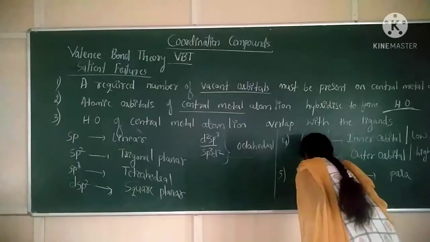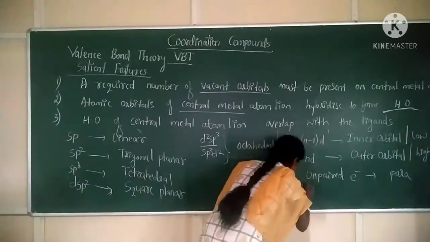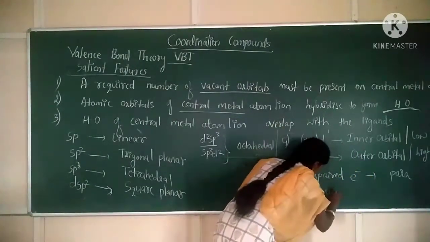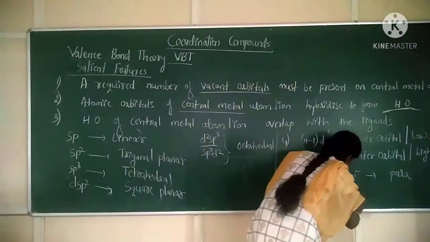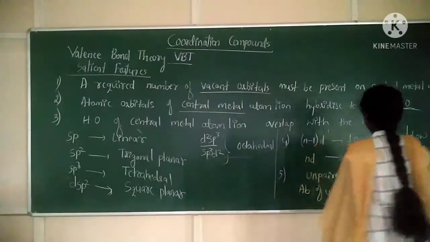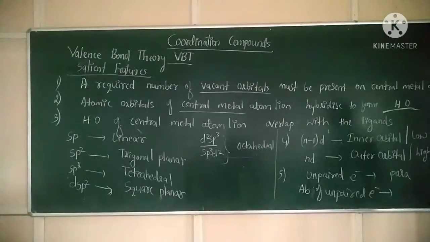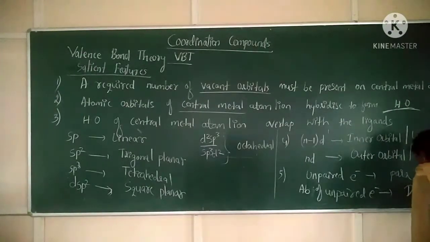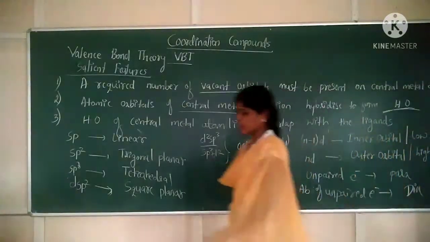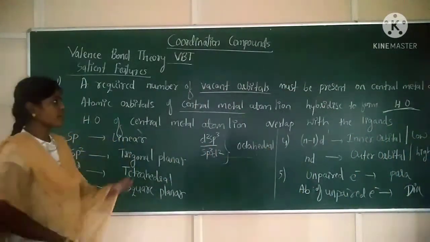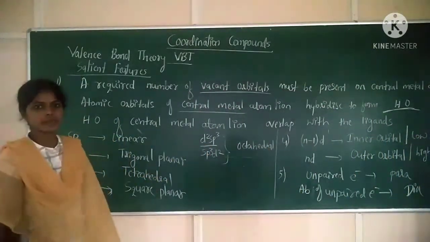Absence of unpaired electrons in a coordination compound results in diamagnetic property. Clear? So these are the five salient features of VBT theory.